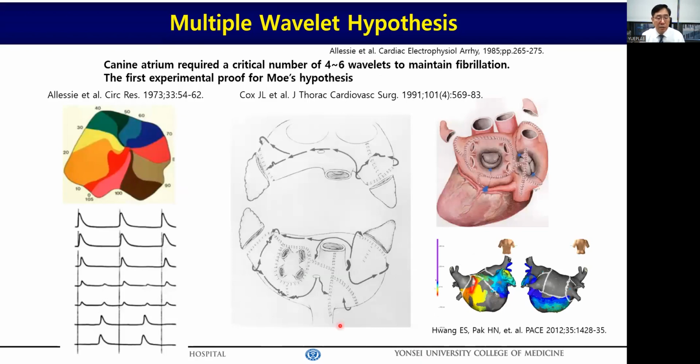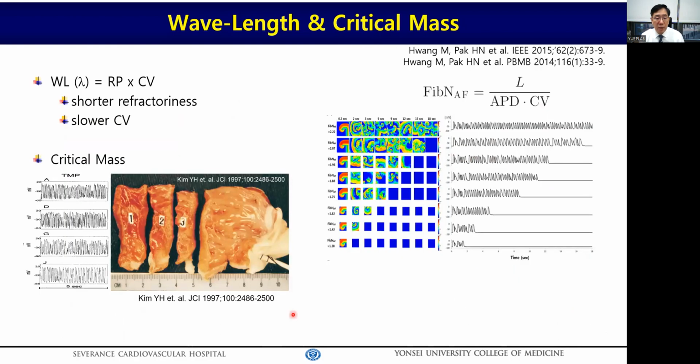In 1973, Alessi found the critical number of 4 to 6 wavelets to maintain atrial fibrillation in a canine model. And in 1991, Jimmy Cox tried to reduce the number of multiple wavelets by the cut-and-sew Maze operation to prevent AF maintenance, based on Alessi's proof. As Goldenmore suggested, wavelength and critical mass are the cardinal components of fibrillation.